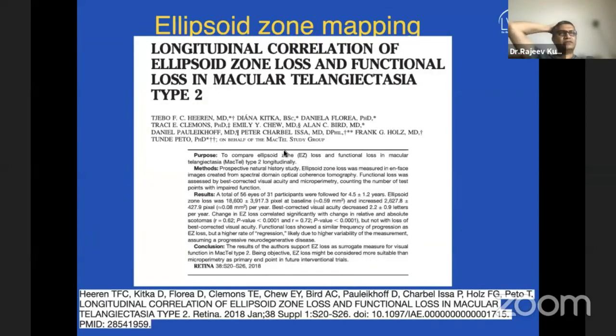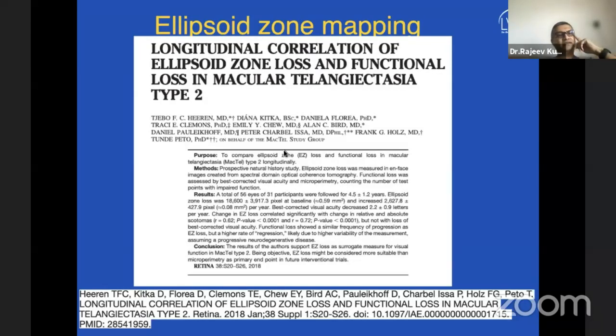So let's go to the studies. Has anything been done to identify markers which can predict progression, or which can predict the visual potential of these patients? One of the most widely studied and accepted biomarkers for visual prognosis in these patients is ellipsoid zone mapping.